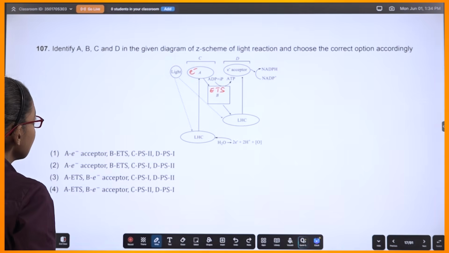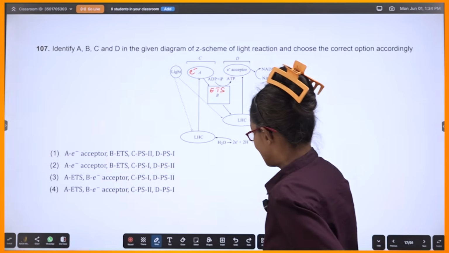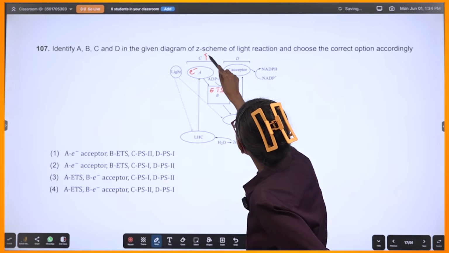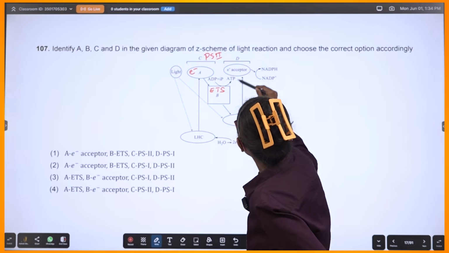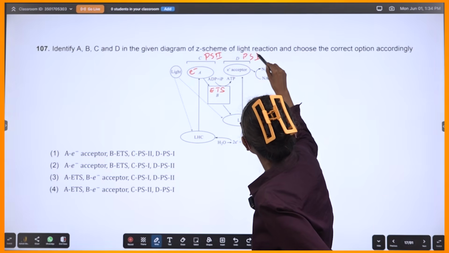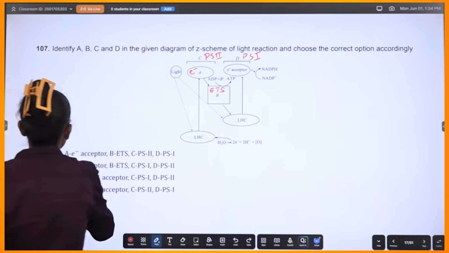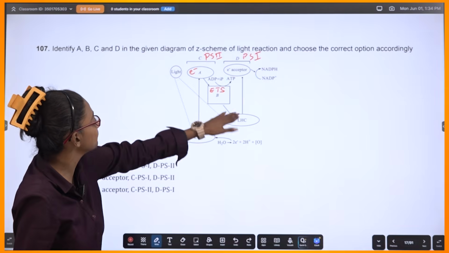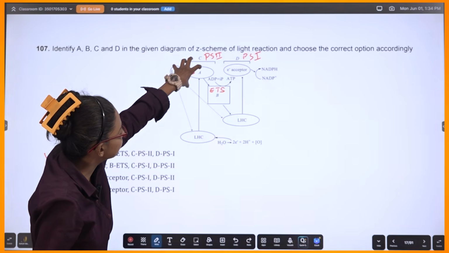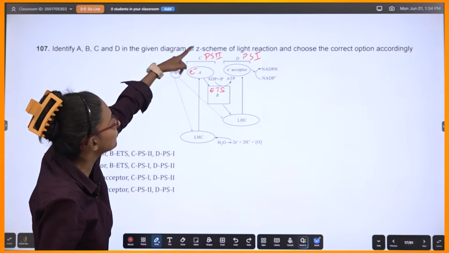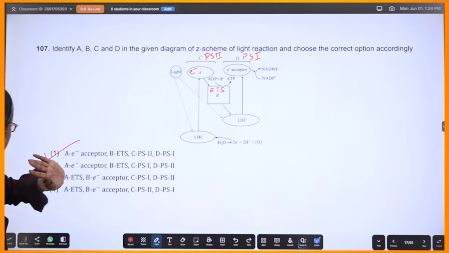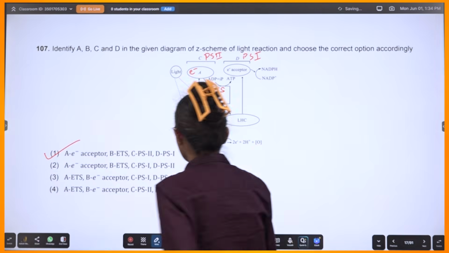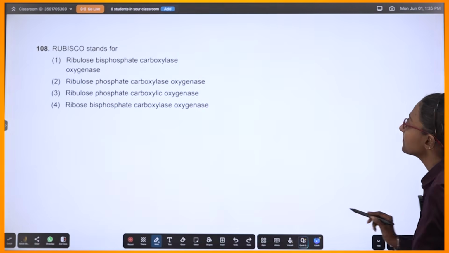Right? Then, okay, then they say this is part of PS2. Correct? And this is part of PS1 700. Correct? So that means this option. See? Electron flow via plastoquinone, plastocyanine, cytochrome B6F. Here, electron acceptor. Correct? This is the electron acceptor for PS2 and that is for PS1. Correct? Yeah, fine. So first option, right? Okay. Correct? Let's move on.